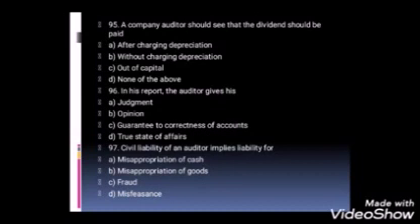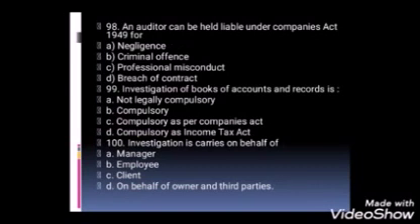In his report, the auditor gives A, judgment, B, opinion, C, guarantee to correctness of accounts, and D, true state of affairs. Question number 97. Civil liability of an auditor implies liability for misappropriation of cash, misappropriation of goods, fraud, and misfeasance.